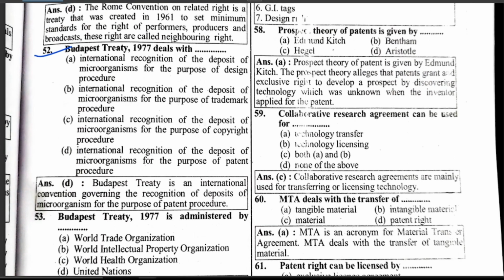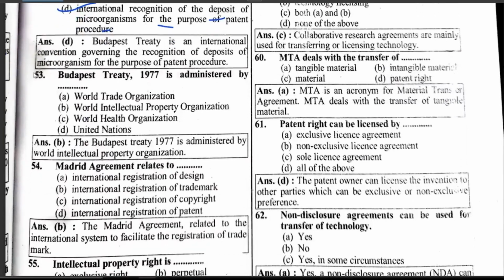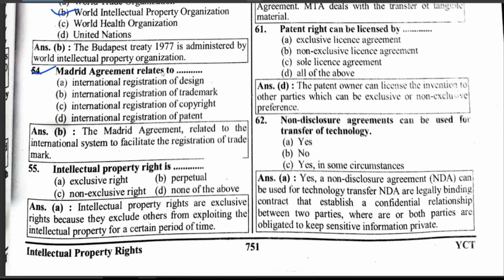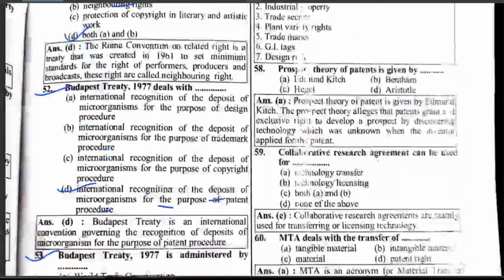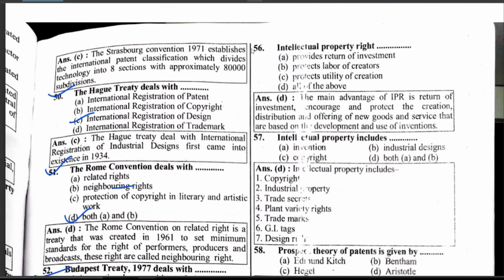Budapest Treaty 1977 deals with the international recognition of the deposit of microorganisms for the purpose of patent procedure. Budapest Treaty 1977 is administered by the World Intellectual Property Organization. Madrid Agreement relates to the international registration of trademarks. Intellectual property right is an exclusive right. Intellectual property right provides return on investment, protects labor of creation, protects utility of creation, and so on, all of the above.